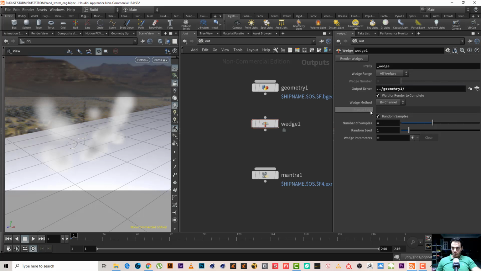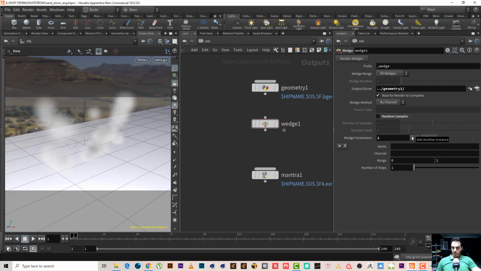Okay, so next let me uncheck the random sample, and let's create a new widget parameter and call it seed. Small, and its range is maybe 4. And the channel, I think